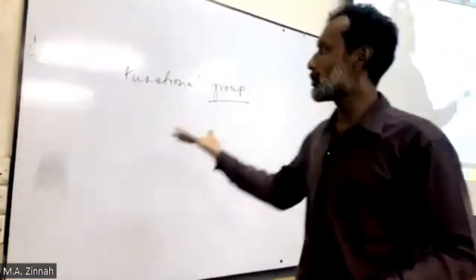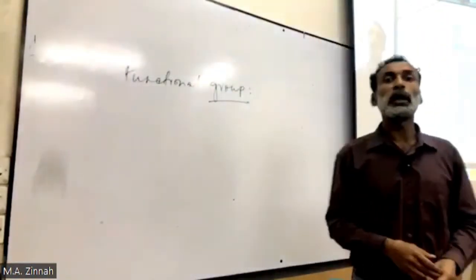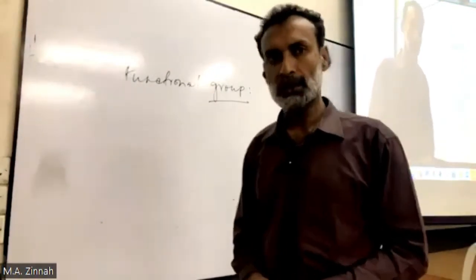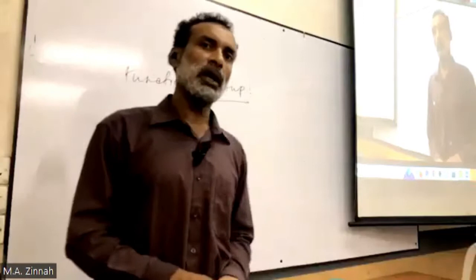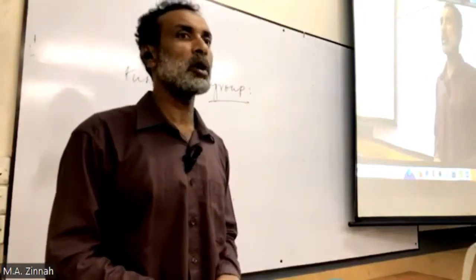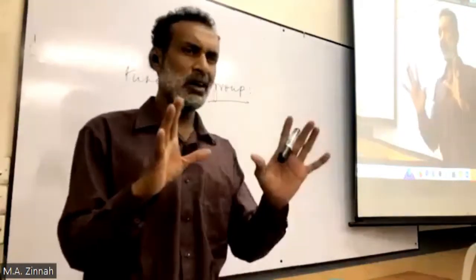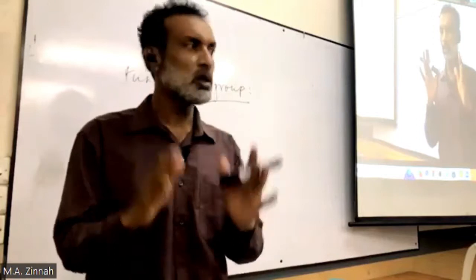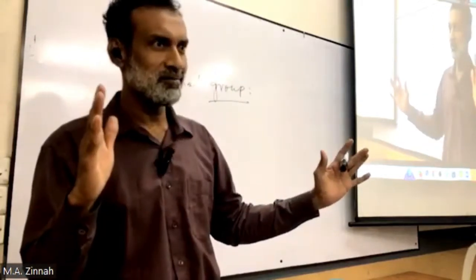So functional group means a group that reacts. And this group is of a compound, which may be small in size, or a big compound.